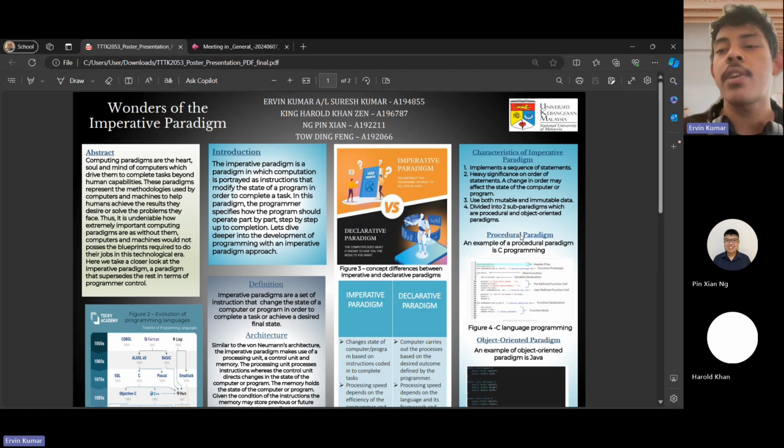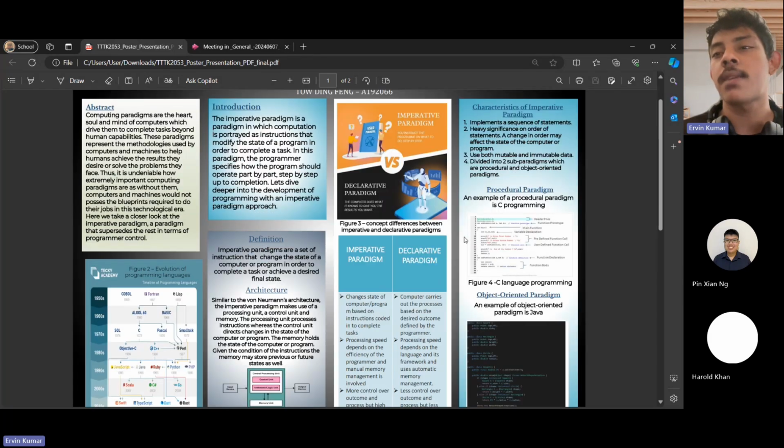The imperative paradigm also uses both mutable and immutable data, and it is divided into two sub-paradigms, which are the procedural paradigm and the object-oriented paradigm. One example of the procedural paradigm is C programming, and an example of the object-oriented paradigm is Java.